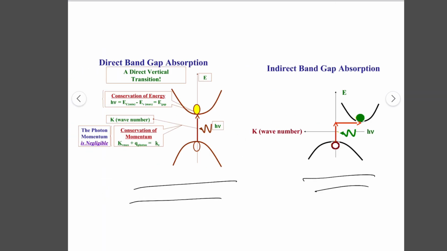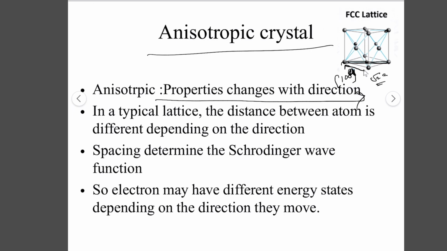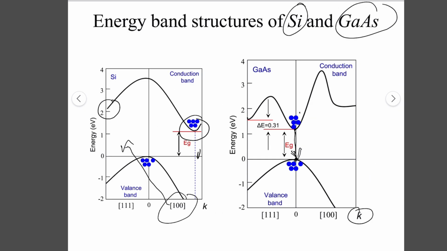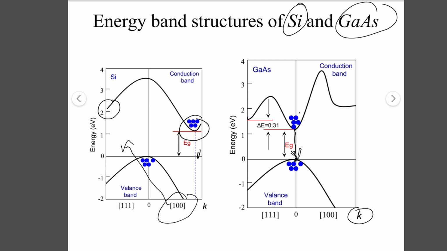One thing which I didn't discuss here is that if electrons want to make a transition from the 1 0 0 direction to the 1 1 1 direction, there will be an anisotropy. For example, an electron wants to move from 1 0 0 to 1 1 1, probably here. Of course, because the direction is changed in the crystal, the energy direction is changed, so the band shape is also changed. It is very obvious from this diagram that if an electron wants to make its transition from 1 0 0 to 1 1 1 direction, the band structure will change in this direction.